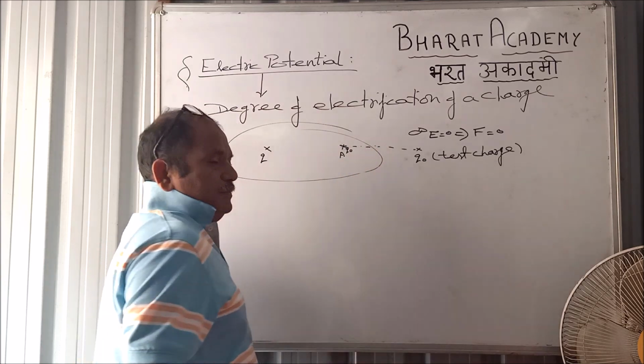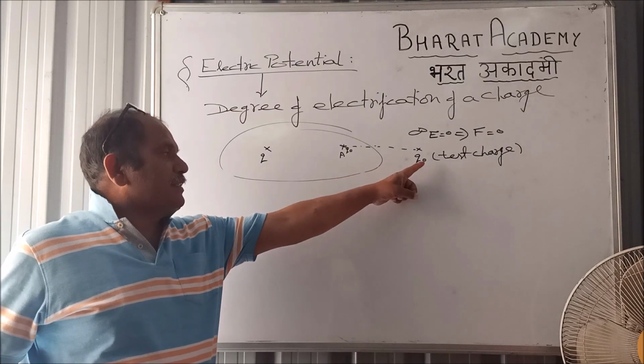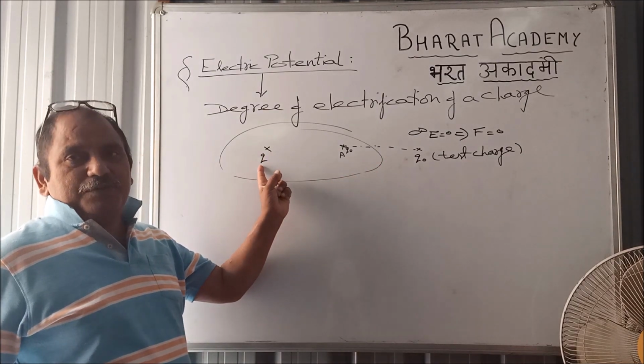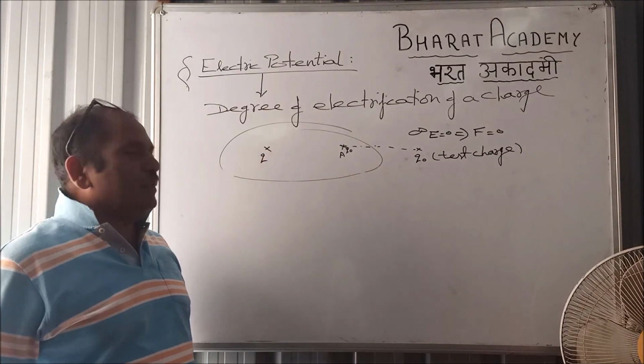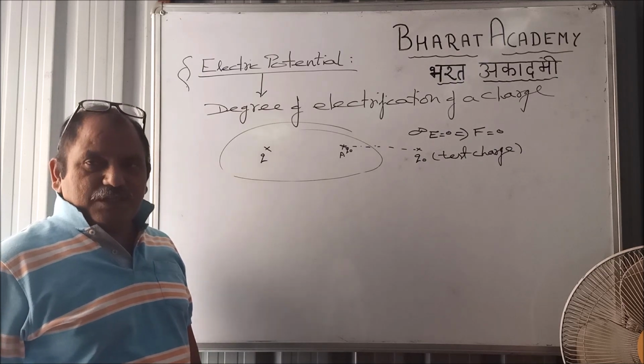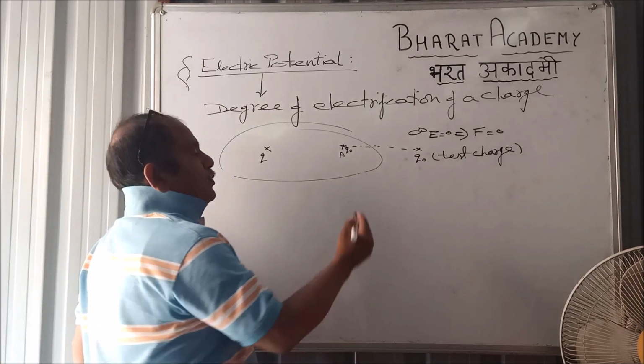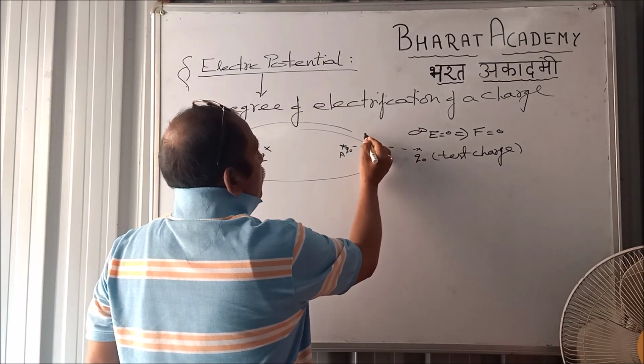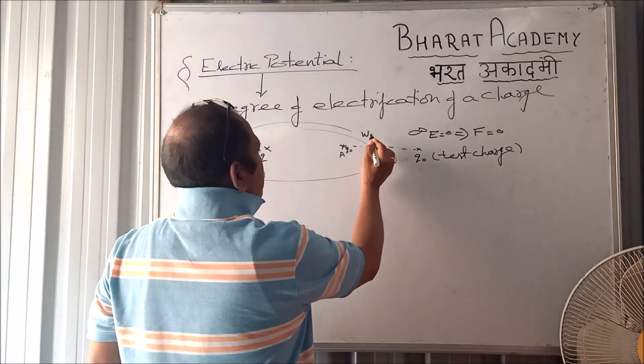So, what will happen? If I bring this Q0 inside the field of Q, naturally Coulombian force will start acting on it. And we have to do some work to overcome the repulsive force of this.